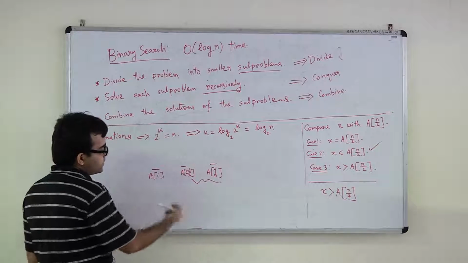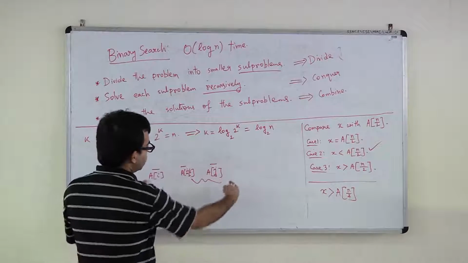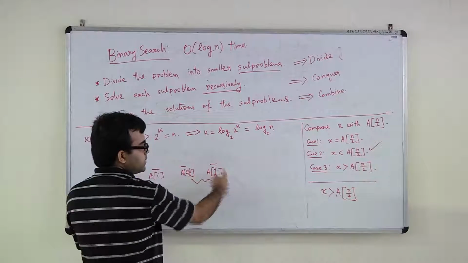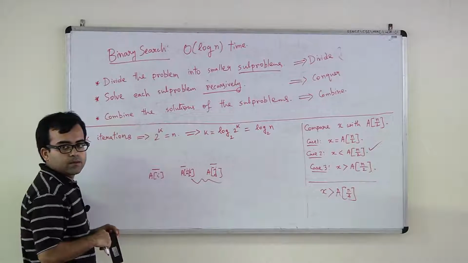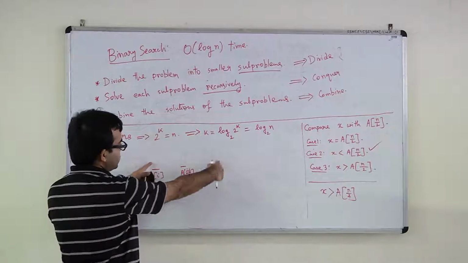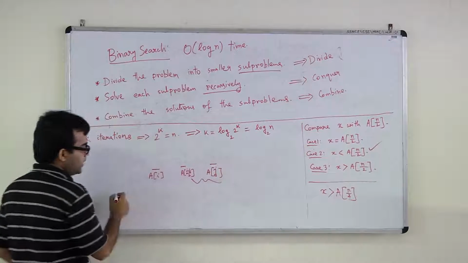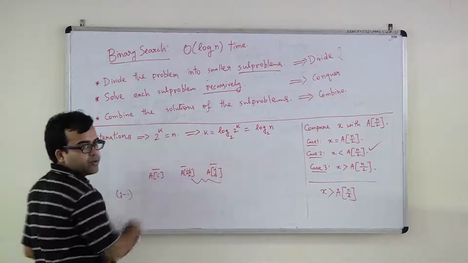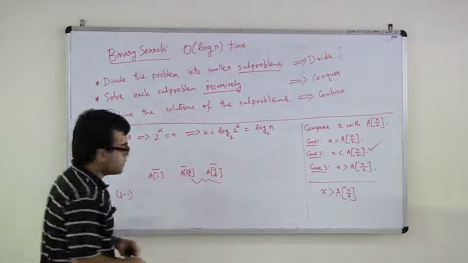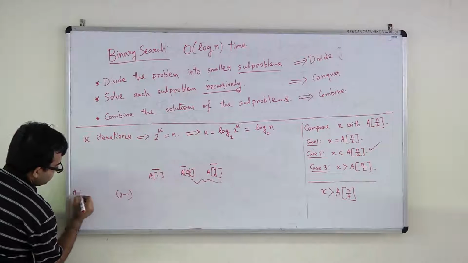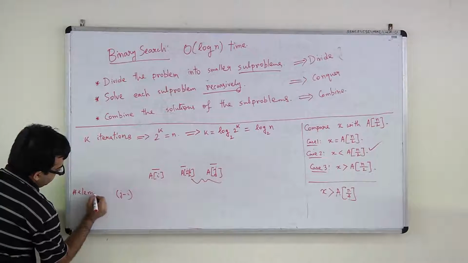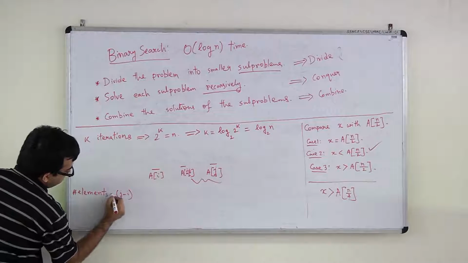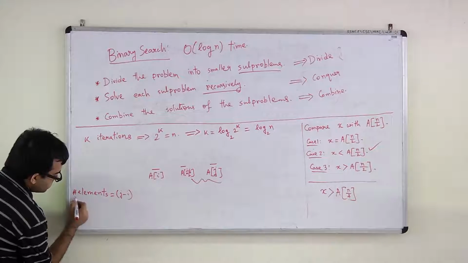So what you can observe is the length of this interval, the number of elements in your subproblem. What was the number of elements in your subproblem here? It was roughly equal to j minus i, right? Plus minus 1, whether you are including both elements or not. So this was the number of elements in the subproblem.